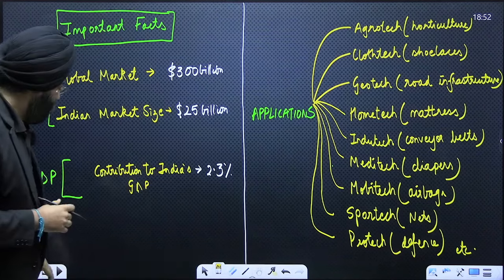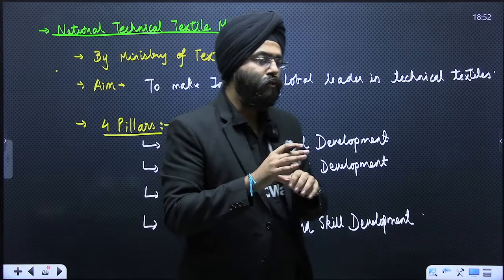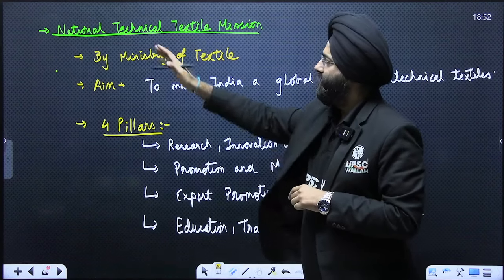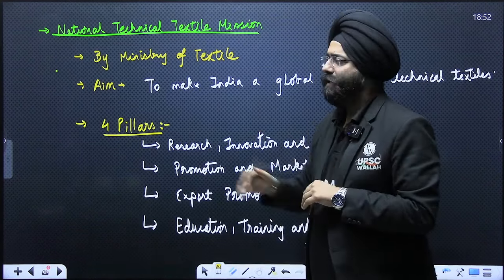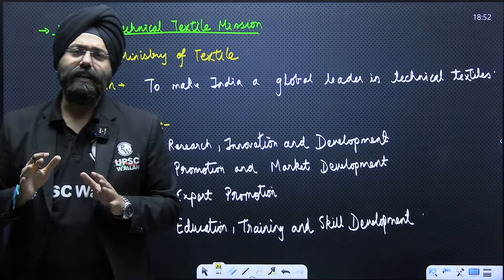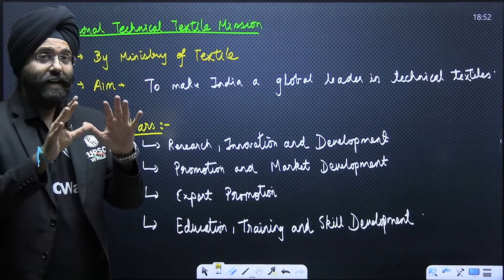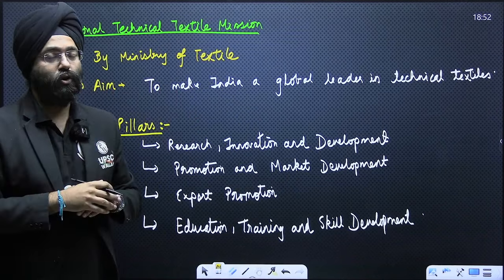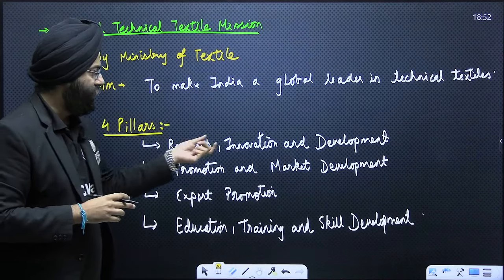Let us move ahead. The article also mentions a very important program, that is the National Technical Textile Mission. Now, this mission has been launched by the Ministry of Textile. What does it aim at? See, it wants to make India a global leader in this sector. Now, it has four major pillars on which this mission is basically resting. It works on the research, innovation and development.